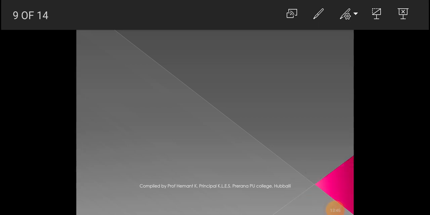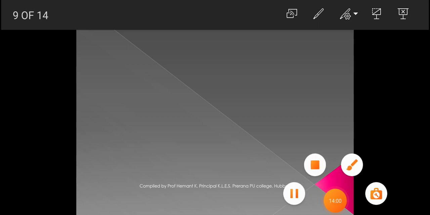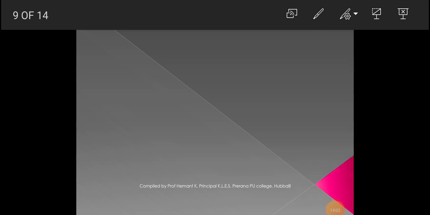So here we must be careful about when to use indefinite articles and when to use definite articles. Here we have come across 5 usages. In 5 conditions we can use the definite article, that is the, right? So this is the way we must use definite articles.